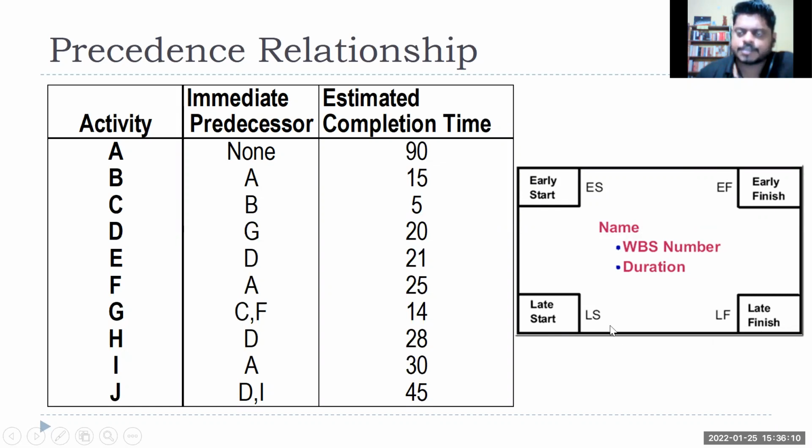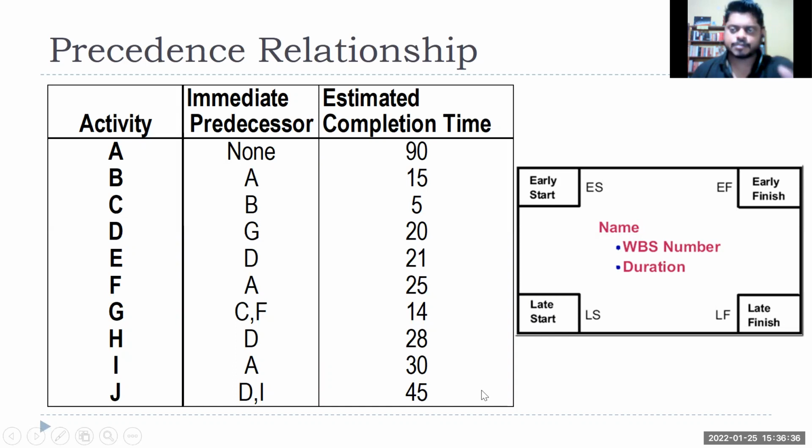As the name suggests, for a particular task, let's say task A, the earliest time it can start is the early start. The earliest time by which it can complete is the early finish. Similarly, how much delay can happen with that task without delaying your final project is where the definition of slack comes in, which we'll discuss.